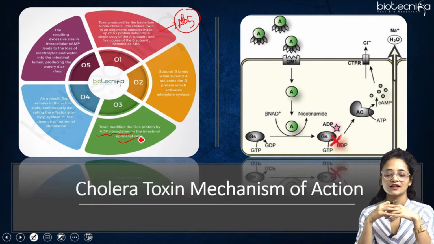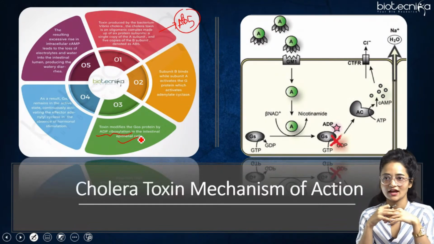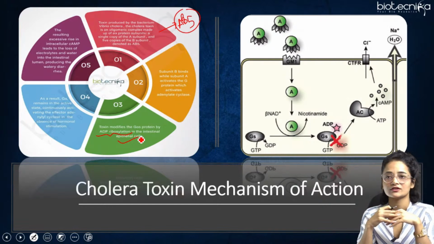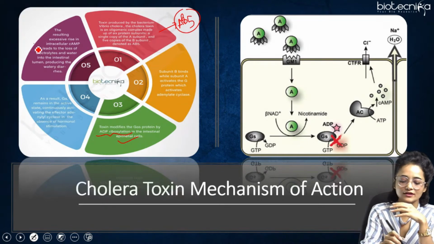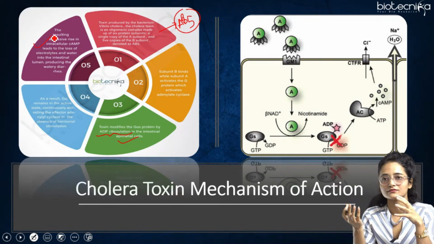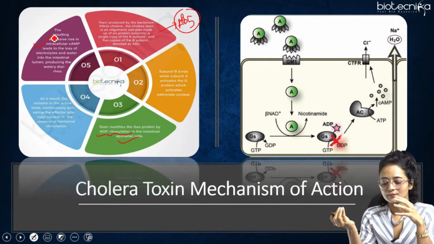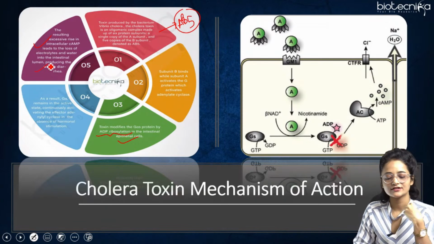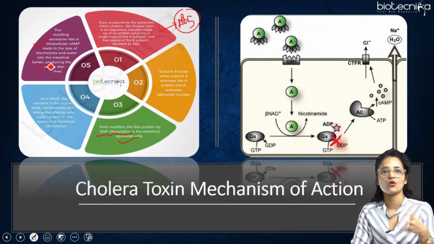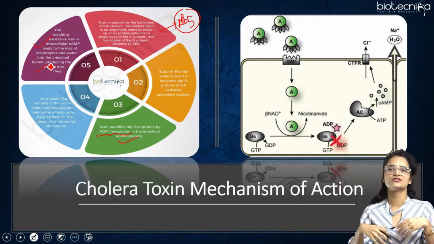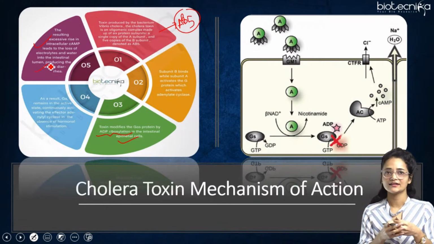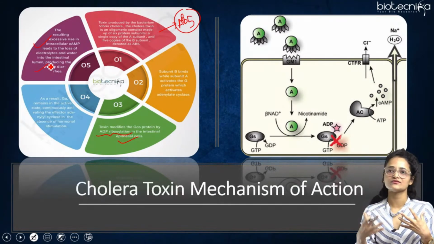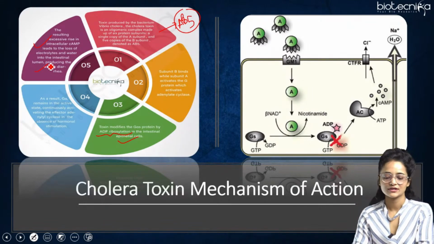As a result, it leads to the opening of the CFTR channel, through which the chloride ions move out, and this provides nutrition to the bacteria. Electrolytes and water are removed from the cytosol and provided as nutrition to the bacteria. The infected person will feel dehydrated because of this.